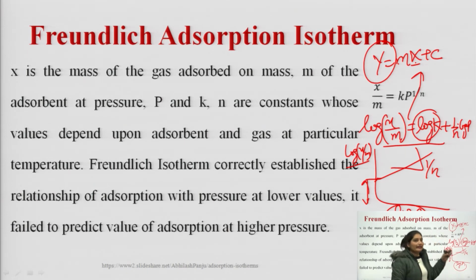Freundlich adsorption isotherm gives the equation x upon m is equal to k p raised to the power 1 upon n. And when we apply logarithm onto this equation, then it becomes logarithm of x upon m is equal to logarithm of k plus 1 upon n logarithm of p. And when we plot this equation, then we can obtain a straight line.